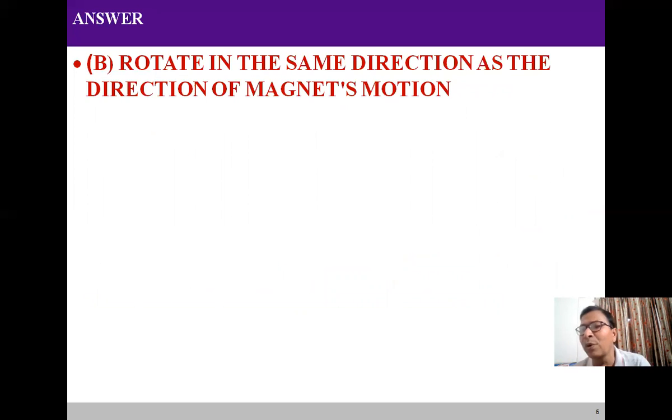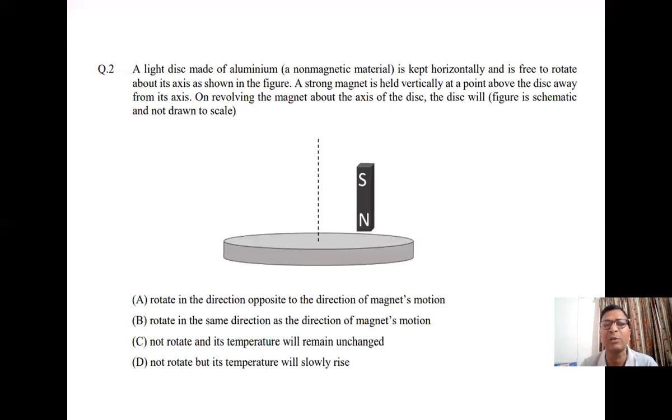So we may say that among all four options, option B is correct, where option B gives: rotate in the same direction as the direction of magnet motion. But one thing is important to see in the question: there is a production of heat.